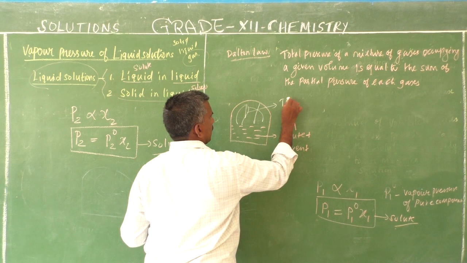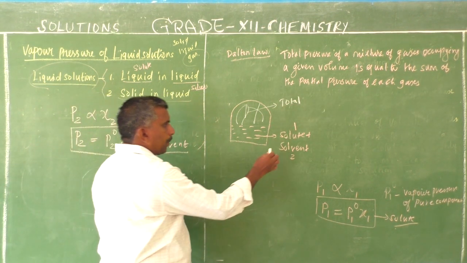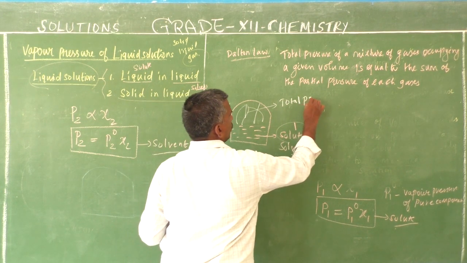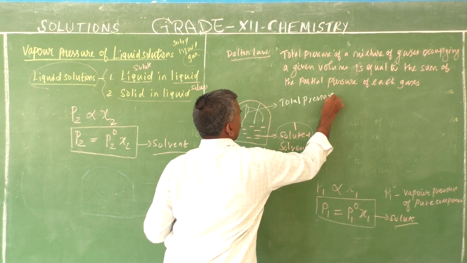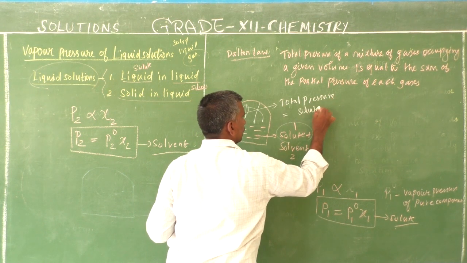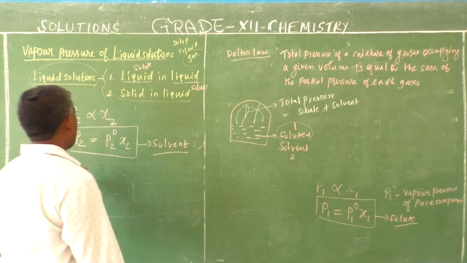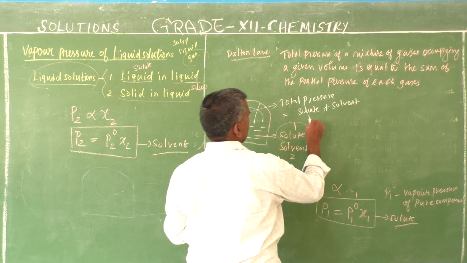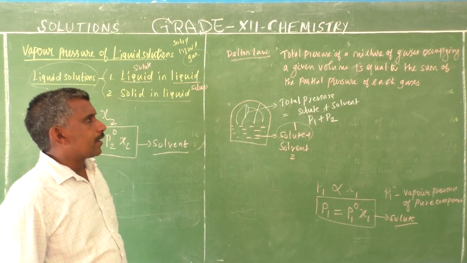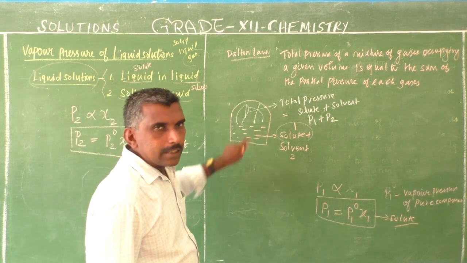The total pressure is equal to the sum of the partial pressures, that is, solute pressure P1 plus solvent pressure. The total pressure, that is Dalton's law.